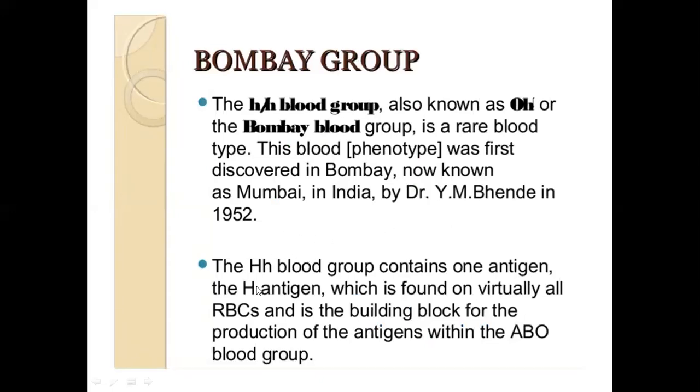The HH uppercase blood group contains one antigen, the H antigen, which is found on virtually all RBCs and is the building block for the production of the antigens within the ABO blood group. However, this is not the case for Bombay. Okay, because Bombay do not have H antigens. So even if they have the sugar for the conversion to A and B antigens, they do not have the H antigen. Wala silang ganun. So it can never be converted.